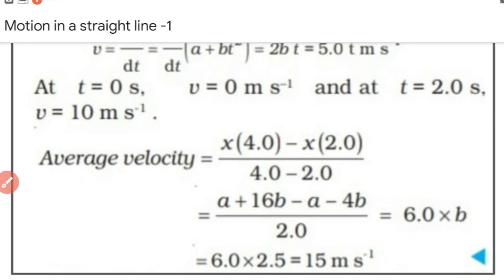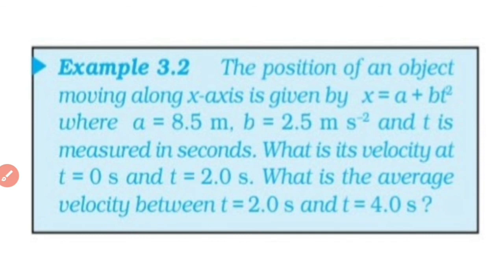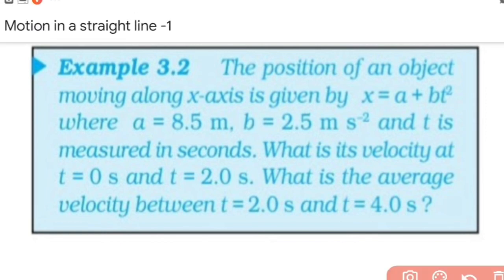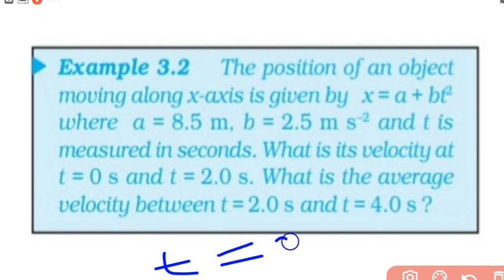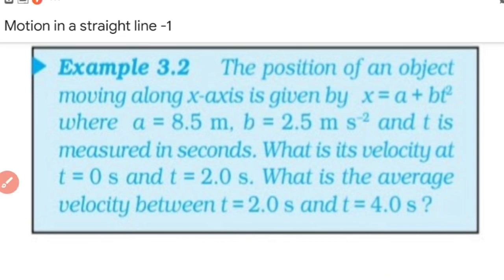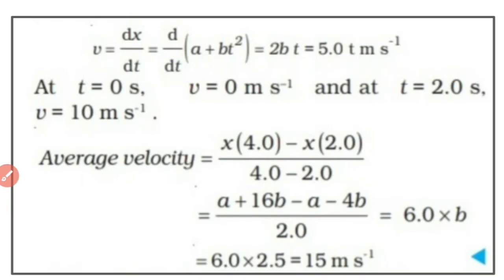In the question it's given x = a + bt². So putting t = 2, you will get x1, and putting t = 4, you will get x2. Getting x2 and x1, you can find x2 − x1 and then you will get the average velocity. Doing it like that, we have the average velocity as 15 m/s.